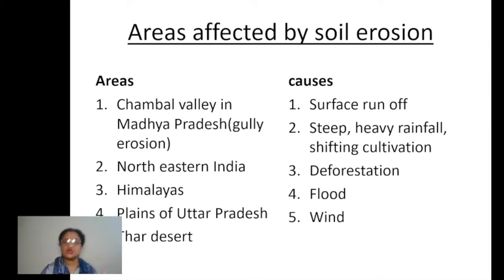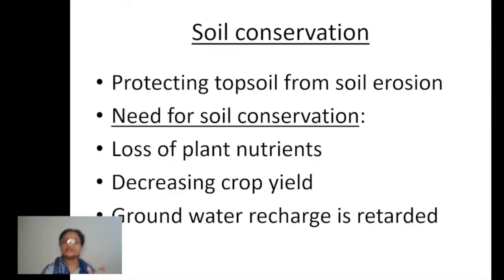So, whatever steps we take to protect the topsoil from soil erosion, or whatever steps we take to reduce the loss of fertility of the topsoil, which is what various crops, plants and trees need, that is called soil conservation.